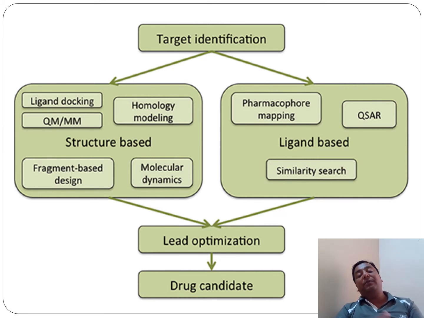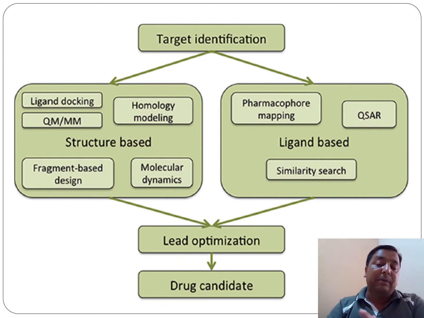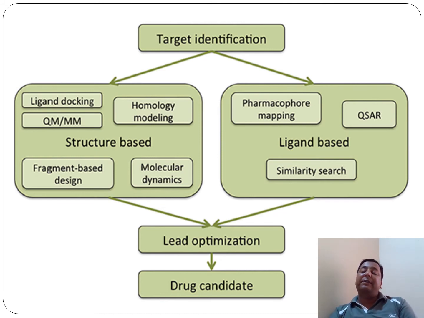And for QSAR, just remind yourselves of what we discussed about 2D QSAR and 3D QSAR: QSAR is a mathematical equation which correlates a wide variety of physicochemical descriptors with biological activities. So by applying all these approaches, we are identifying the lead.